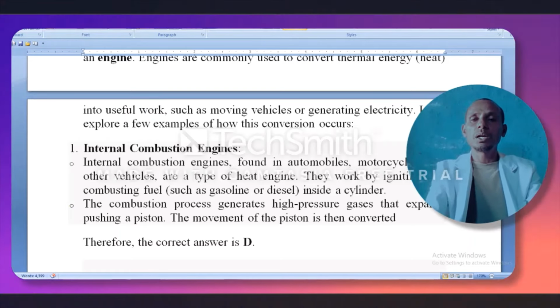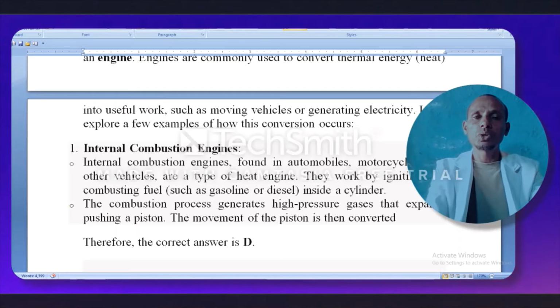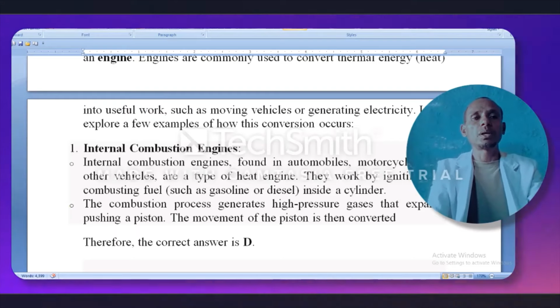D says engine. In general, today we discussed different questions used by students in the grade 12 entrance exam.